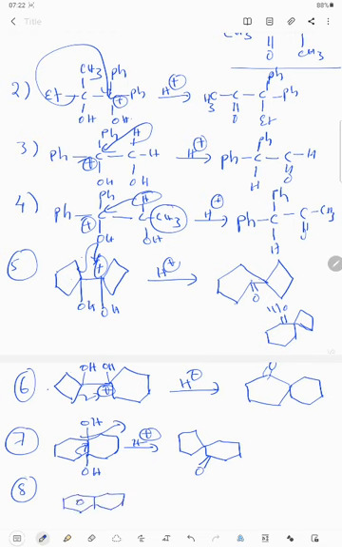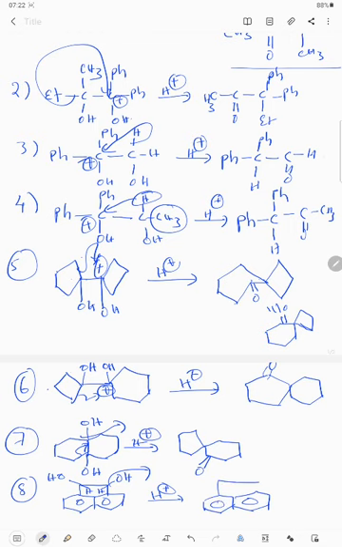2 benzene rings, and on the upper side like this, here an OH group, and here an OH group, and here hydrogens are there. See, in acidic medium, one of the OH groups will go out. I already told you hydrogen has more migratory aptitude, that's why I am writing the product directly.